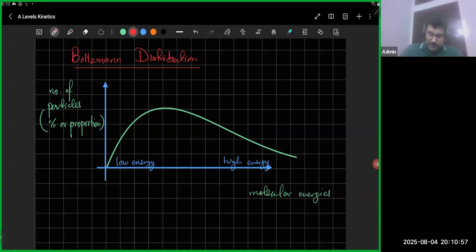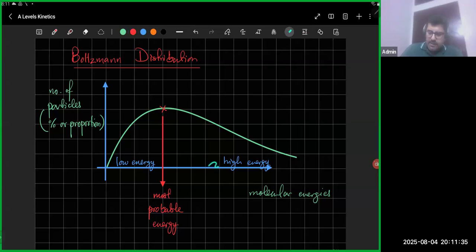Now there are certain points that you have to remember. This is the energy. This one over here is the most probable energy because it has the highest probability. You've got the greatest number of particles at this point. So most particles have this particular energy.